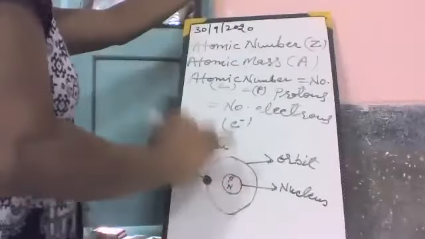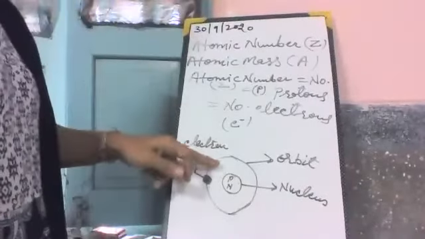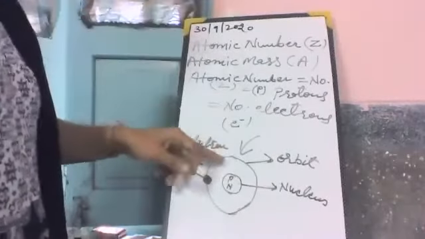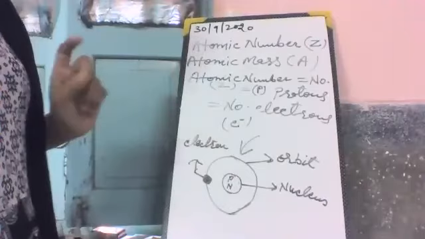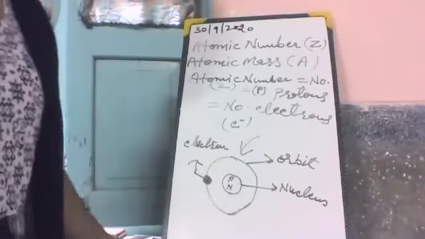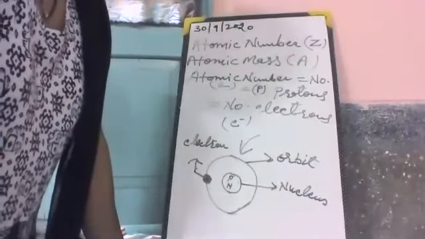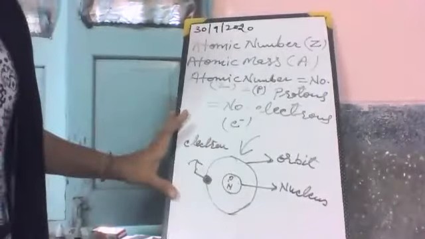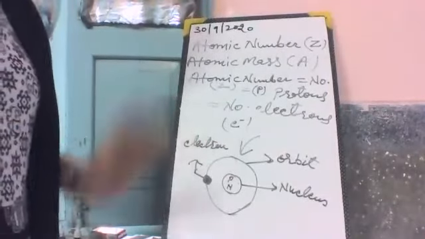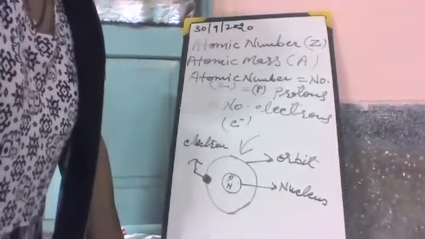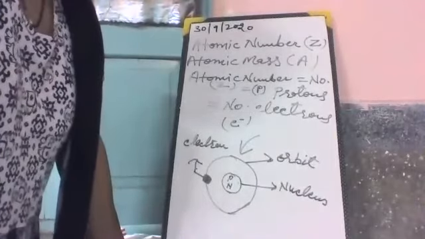And if an atom gains an electron, if we take an electron from outside, the negative charge is increased as compared to the protons, and the atom becomes negatively charged. This is all about the structure of the atom and positively charged and negatively charged atoms.